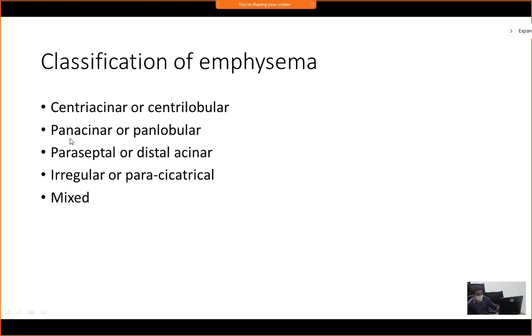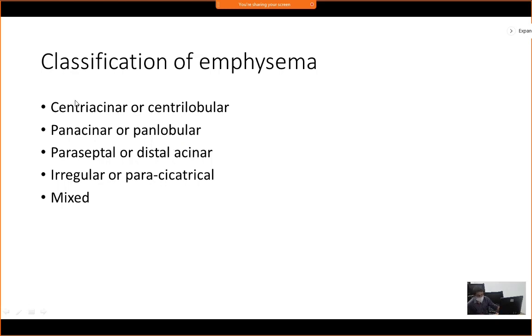Then the second type of classification is pan-acinar or pan-lobular emphysema. When the whole of the acinus or acini is dilated, it is called pan-acinar emphysema. Then the third type is paraseptal or distal acinar. Paraseptal or distal acinar means when the distal portion of the acini is dilated, it is called distal acinar. It has another name, paraseptal emphysema also.